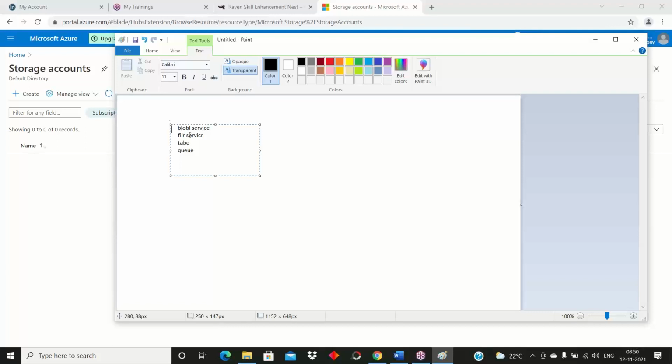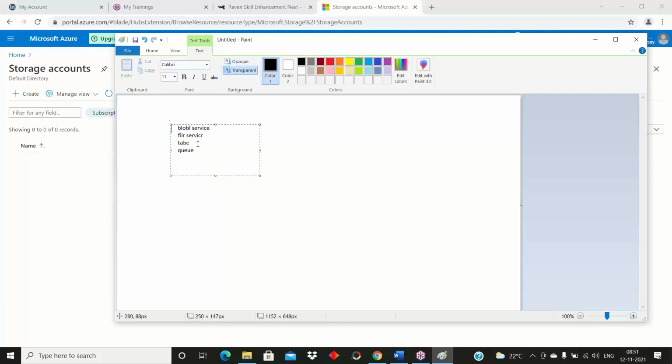What is the file service? File service is used if we want to share common files from one location to another location. What is the table service? If you want to store some structured data, we'll use this table service. What is the queue?